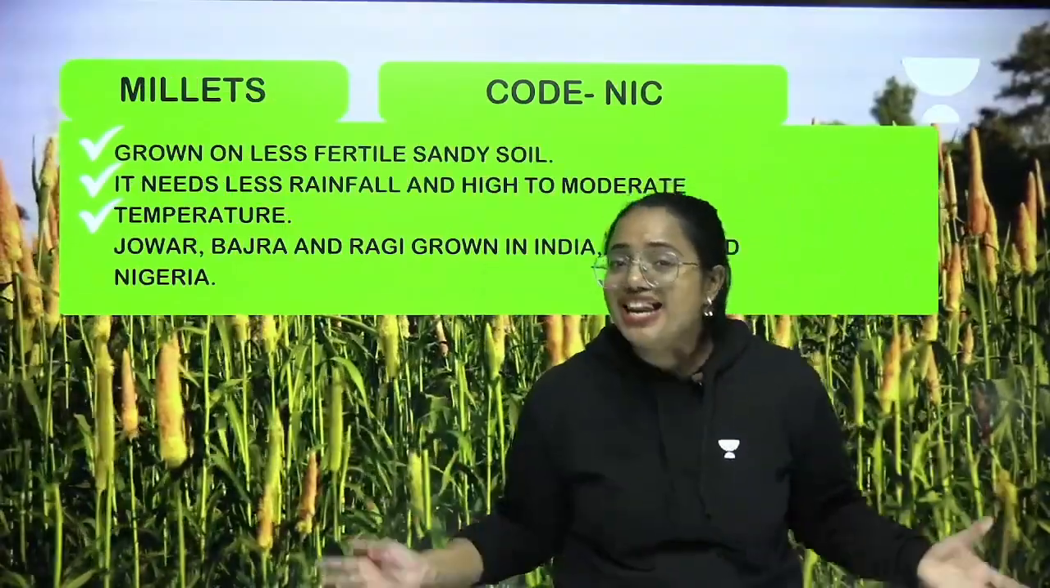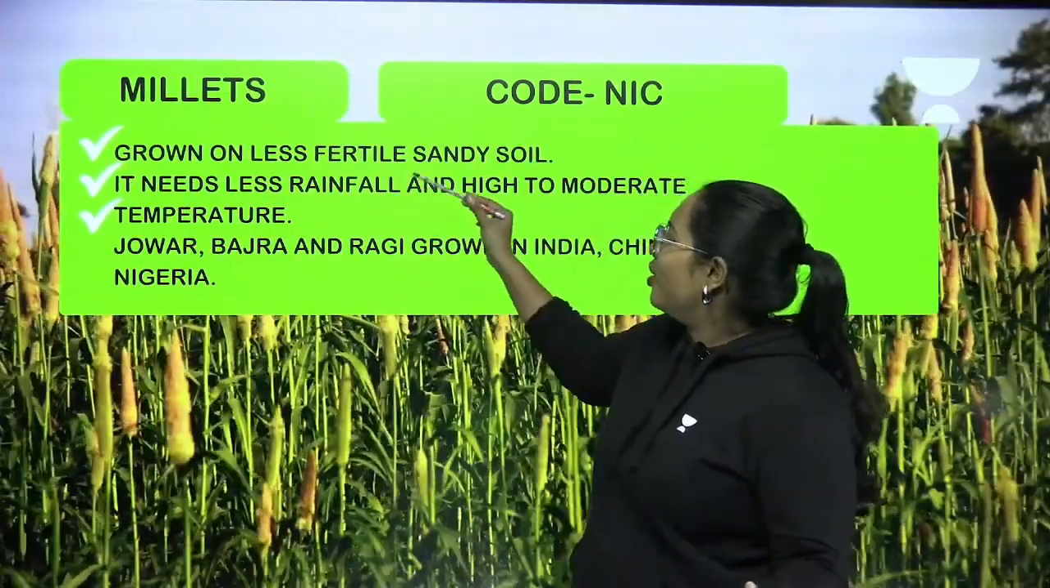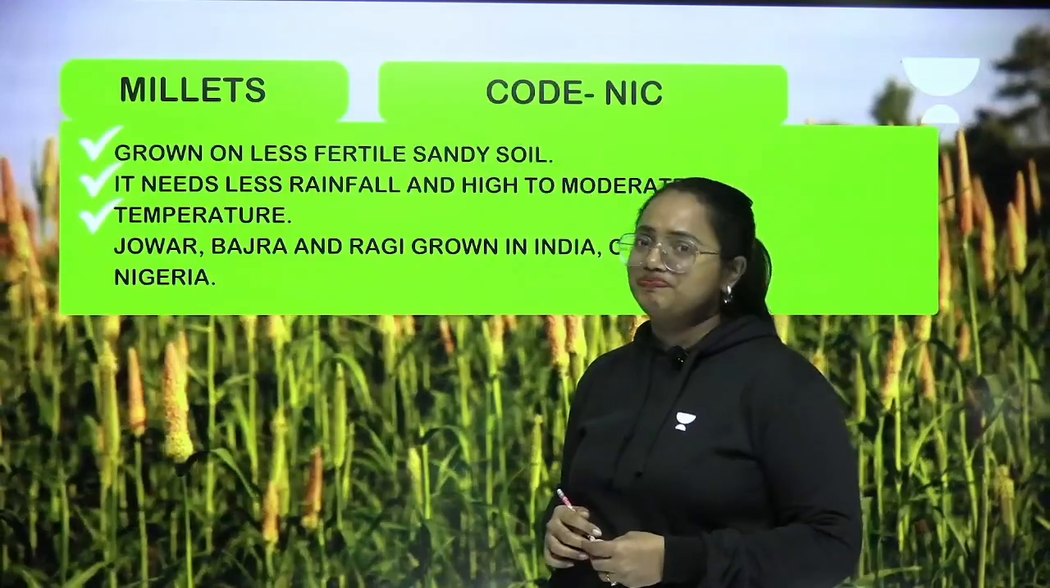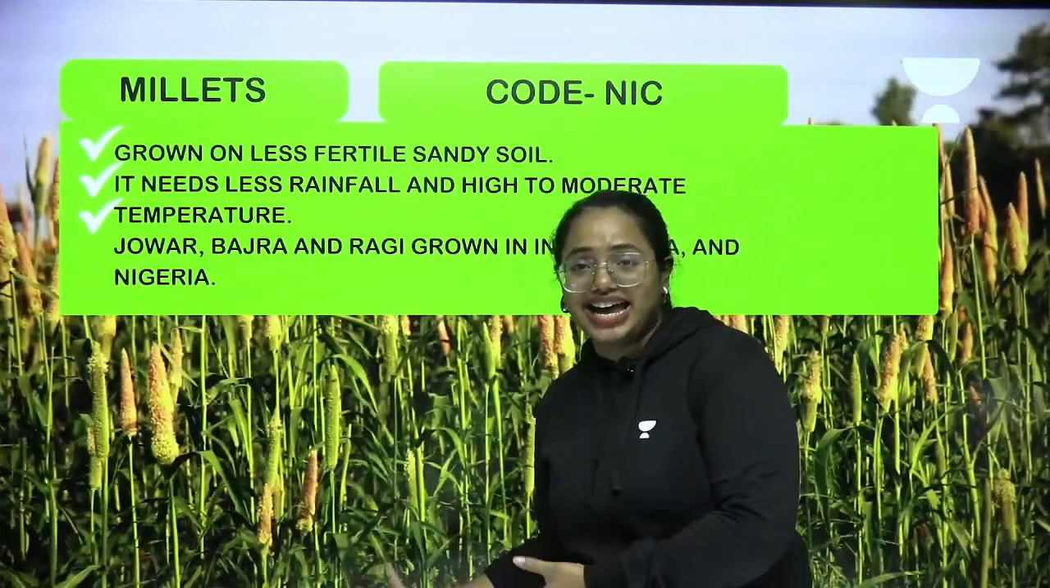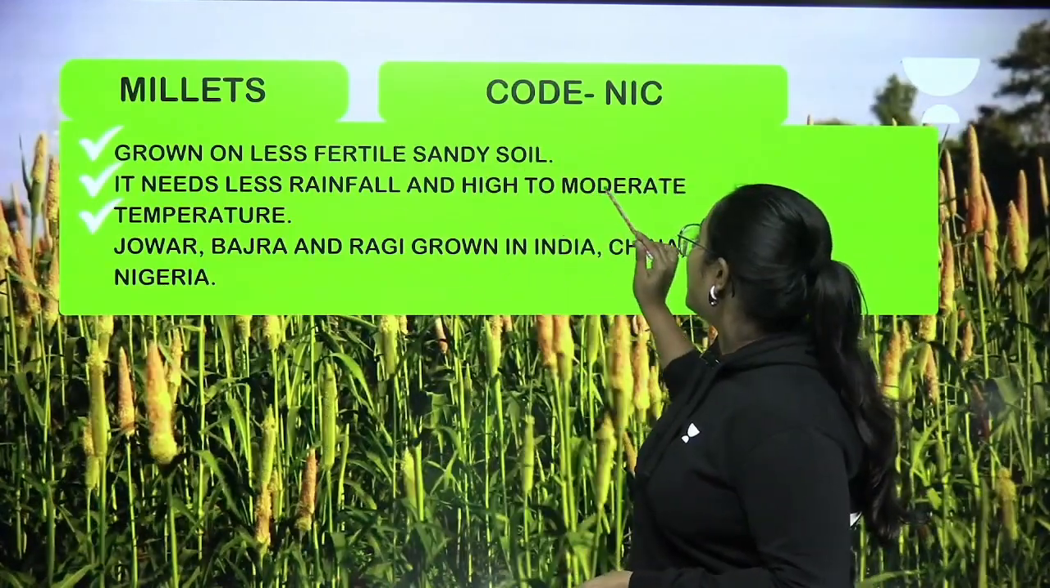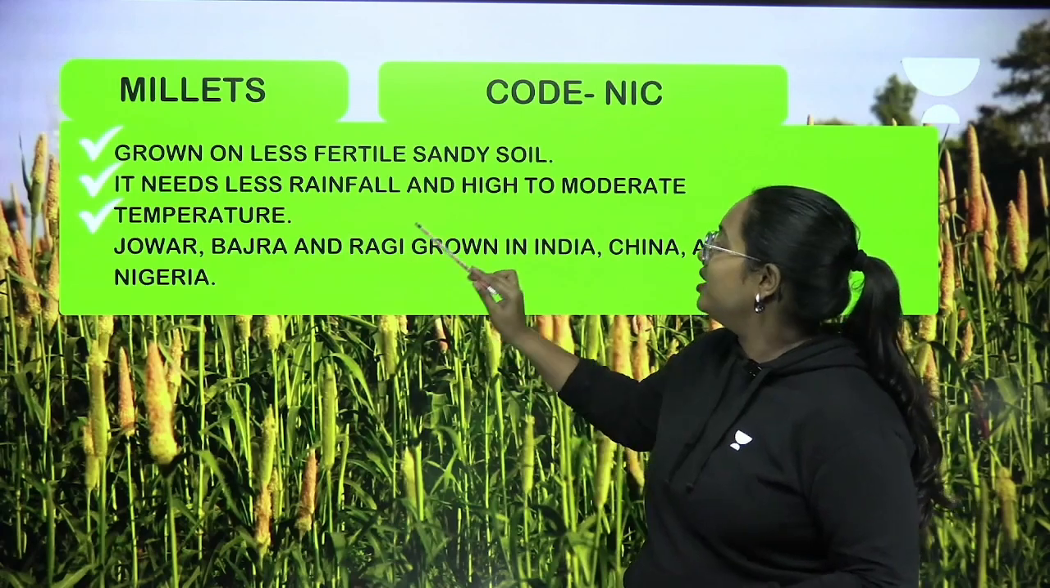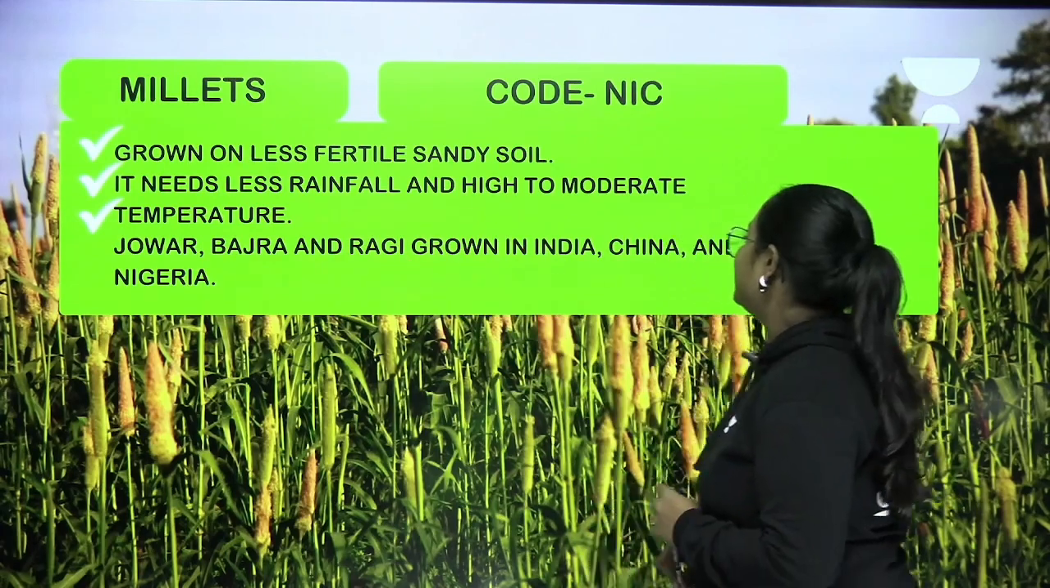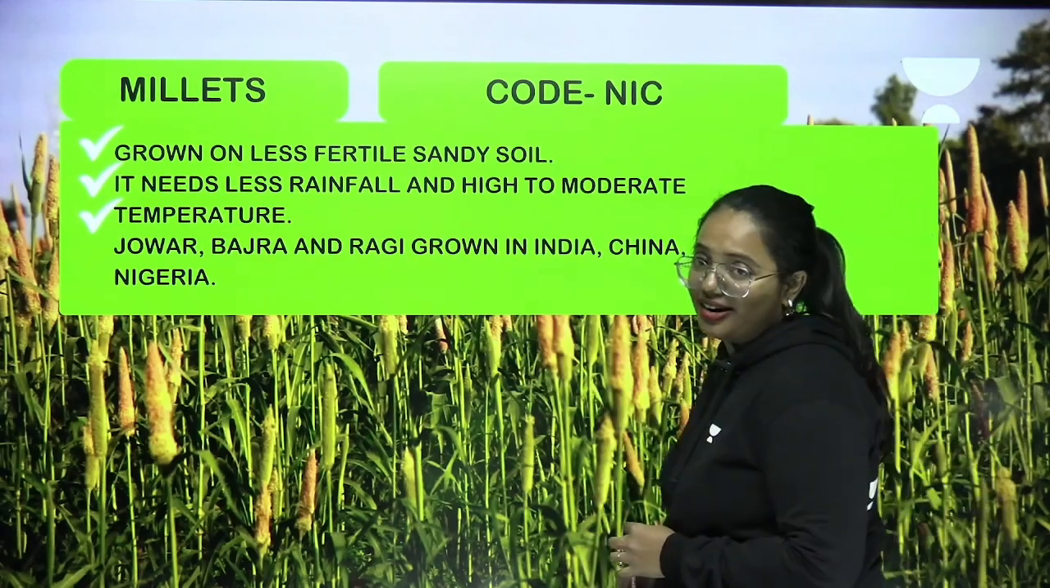It's all about millets. These are grown on less fertile sandy soil. So soil has changed again. And it needs less rainfall and high to moderate temperature. Jowar, bajra and ragi are grown in India, China and Nigeria.